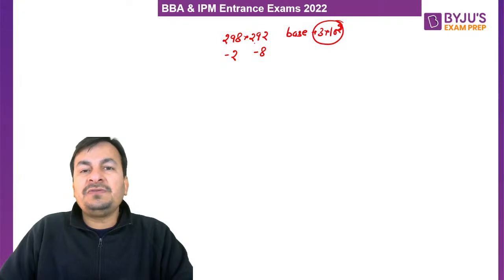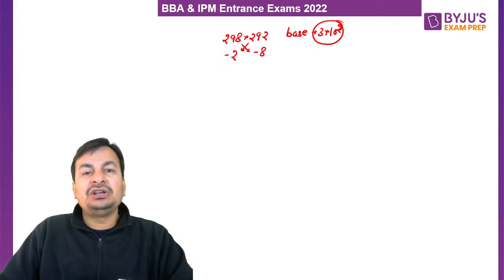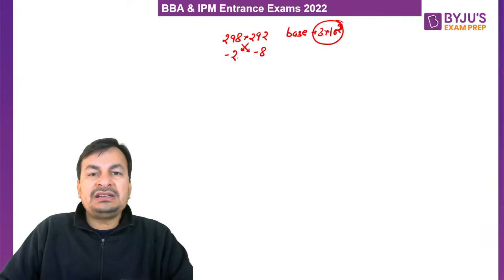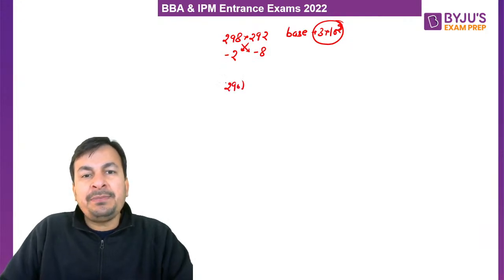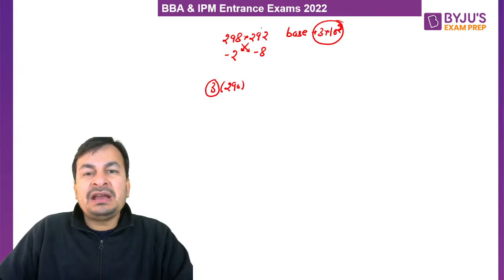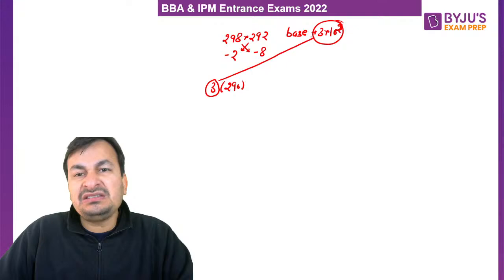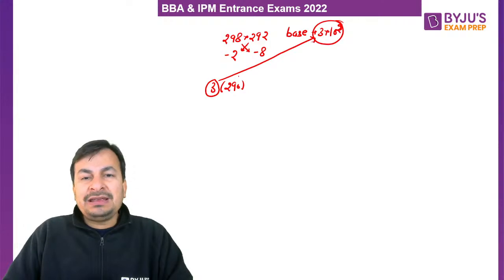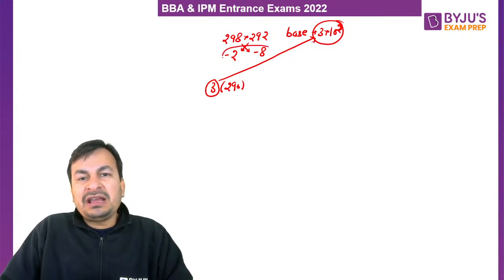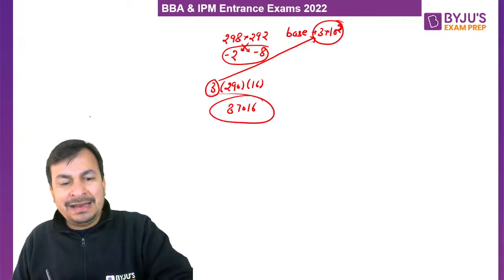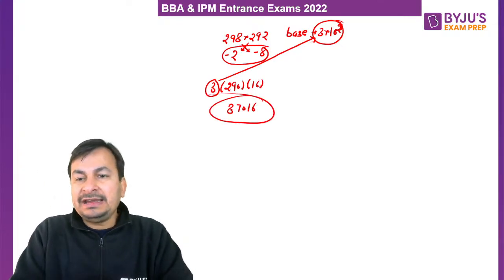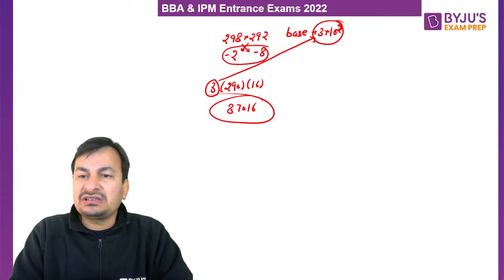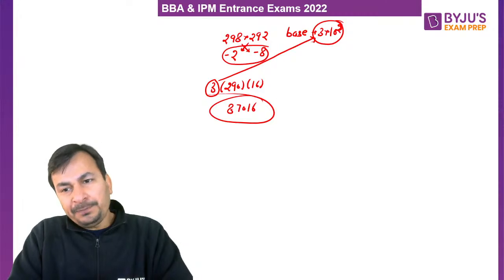So what will be the first part of the multiplication? 298 minus 8 or 290 minus 2, that is 290 multiplied by 3. Why 3? Because in this case base is 300. Am I clear? And the other process will remain the same. How do we get the second part of the multiplication? By multiplying these two differences. So minus 2 into minus 8 is 16. So what will be the final product of 298 and 292, my lovely students? 87016. I hope now this is clear to all of you.